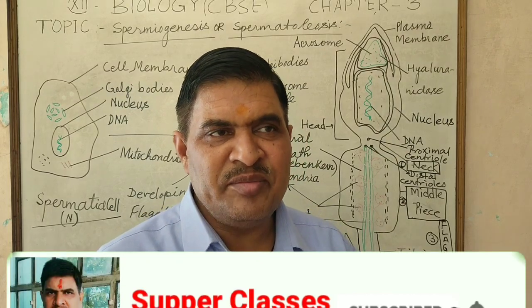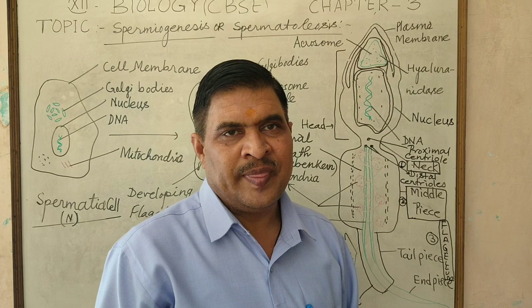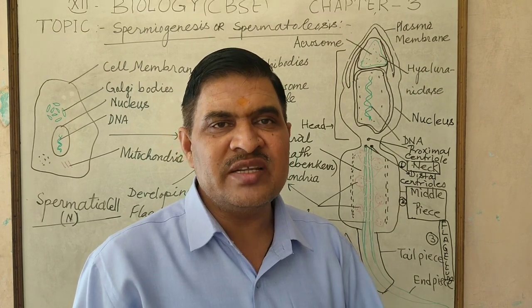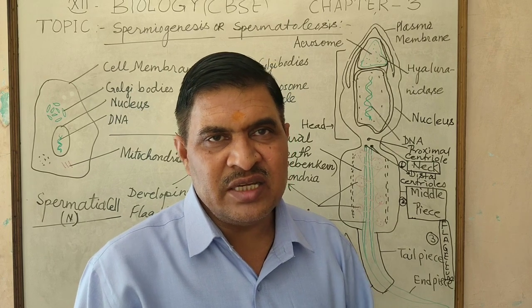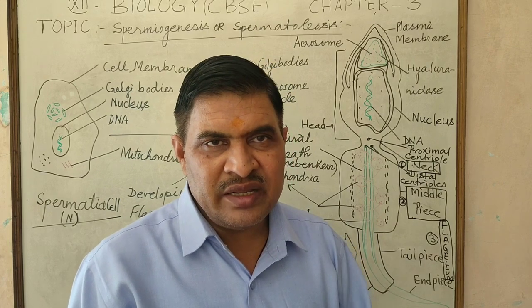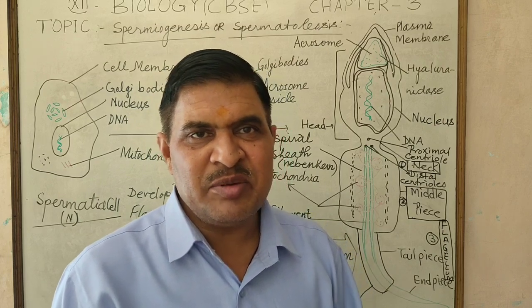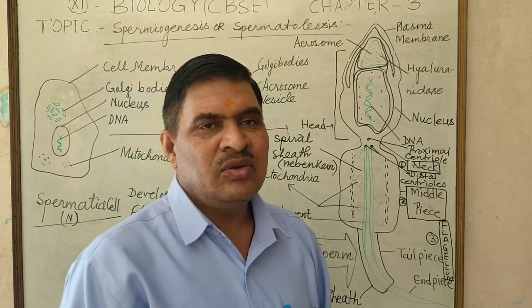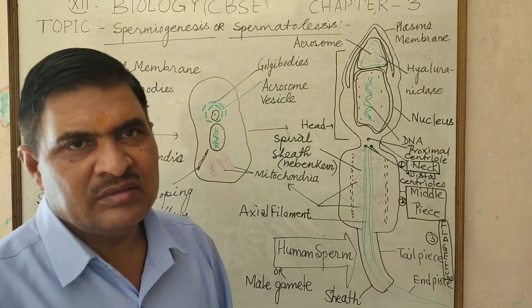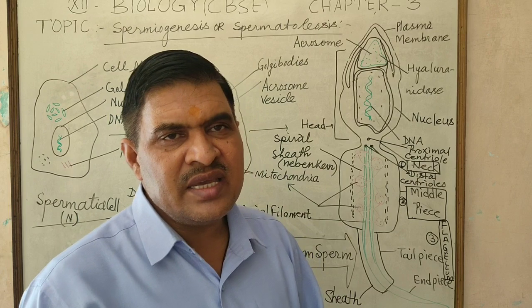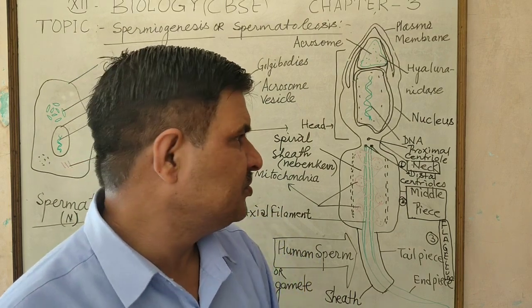As a result of meiosis first, the primary spermatocyte cell, which is a diploid cell, divides into the secondary spermatocyte cell, which is haploid.